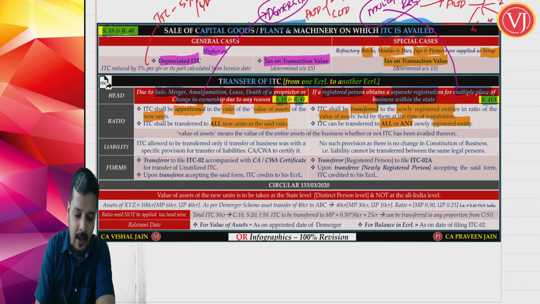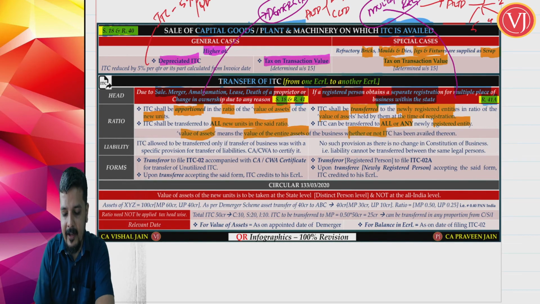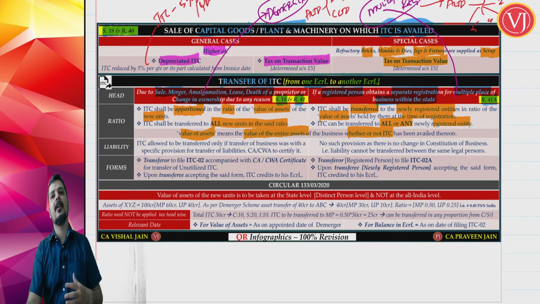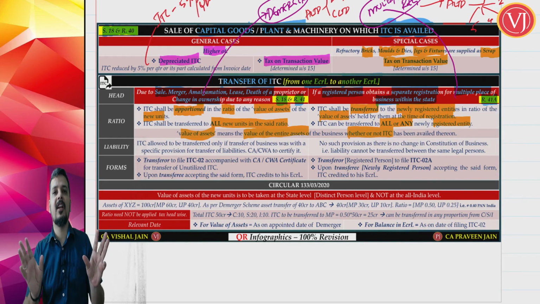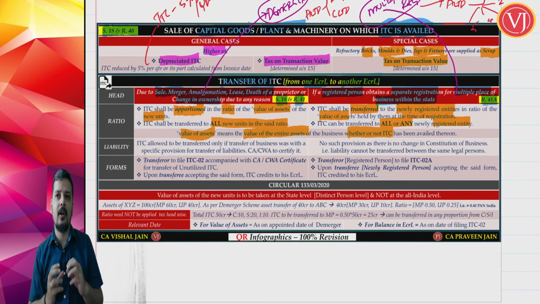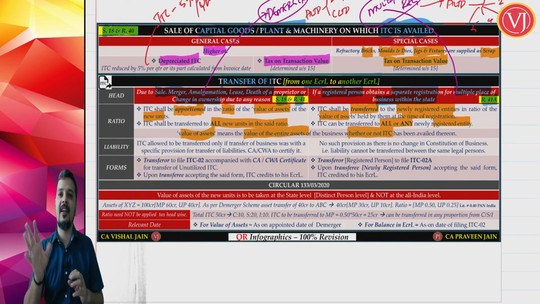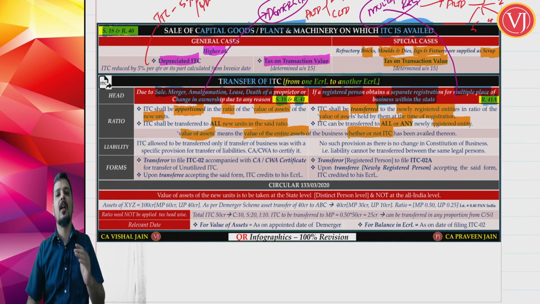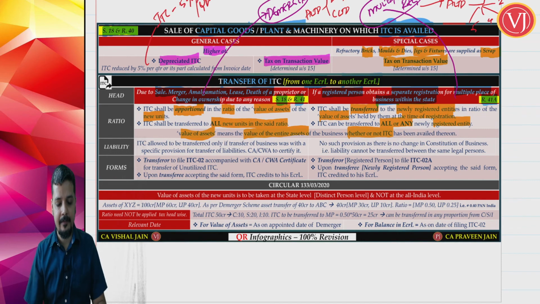Value of assets means value of all the assets, whether or not ITC has been availed on them. So when A Limited is giving the assets to B Limited, C Limited, you take all the assets given to B Limited, C Limited, don't see whether ITC was availed or not. When A Limited is getting multiple registration and transferring some assets to all these 5 new units, now don't focus only on those assets on which ITC has been availed. Focus on all the assets which have been transferred by A Limited to all these new 5 registered entities, whether or not ITC has been availed.